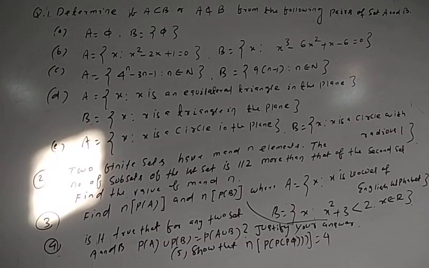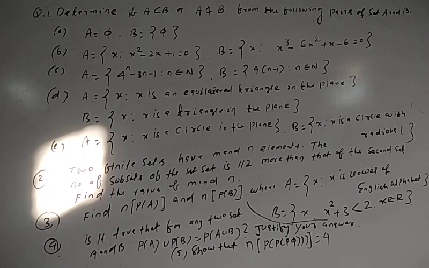So some questions: determine if A is a subset of B or A is not a subset of B from the following pairs of sets A and B. The first question: A is equal to phi and B is equal to the set of phi. Next, B: A is equal to the set of x so that x square minus 2x plus 1 equals 0. B is equal to the set of x so that x cube minus 6x square plus x minus 6 equals 0.